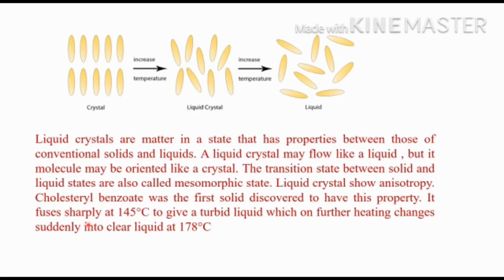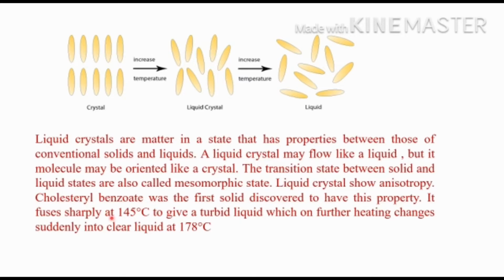The crystal fuses sharply at 145 degrees centigrade to give a turbid liquid, which on further heating changes suddenly into a clear liquid at 178 degrees centigrade. The first liquid crystal is cholesterol benzoate. When cholesterol benzoate is heated, the solid fuses sharply at 145 degrees centigrade.